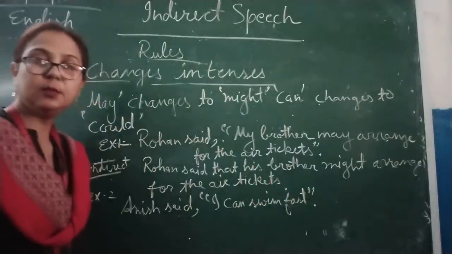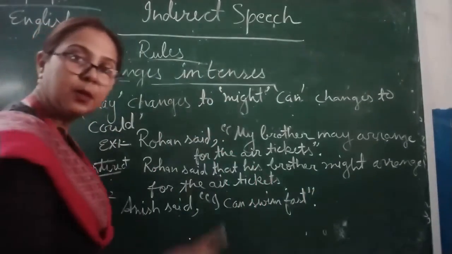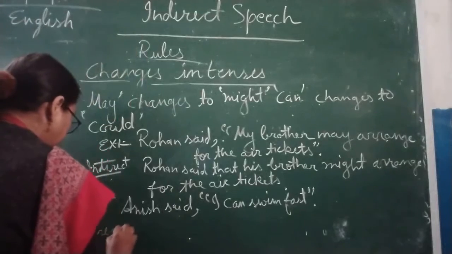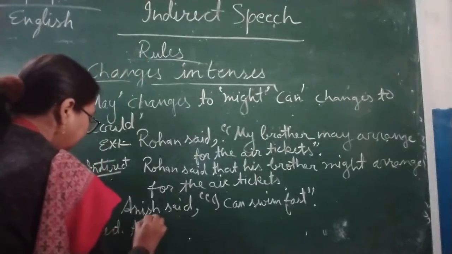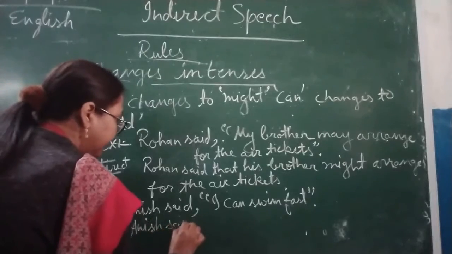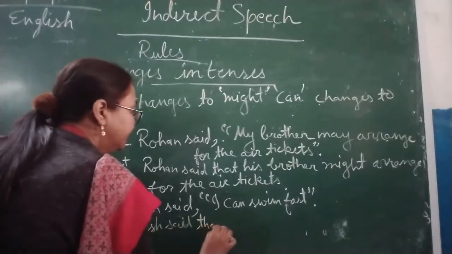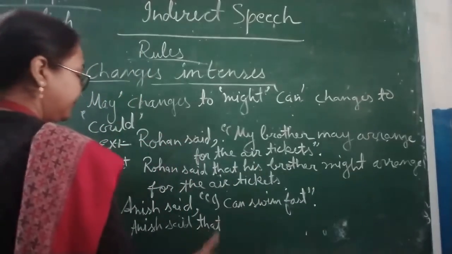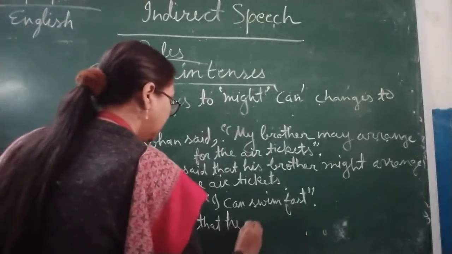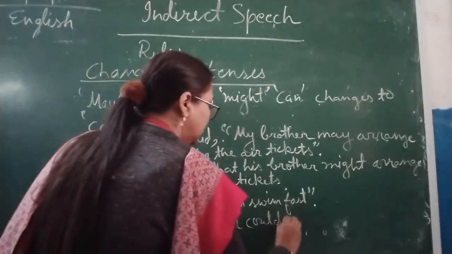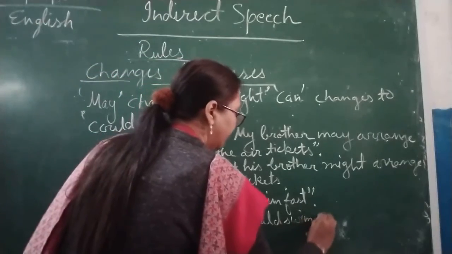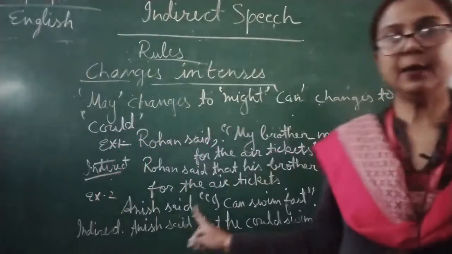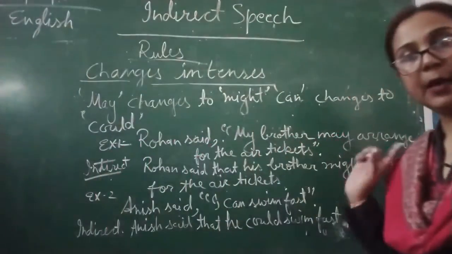capability is there. So now we are going to write in indirect speech. So what we will write? Anish said that, okay, Anish said that he could swim fast. Now here you can see children, can become could, may become might.